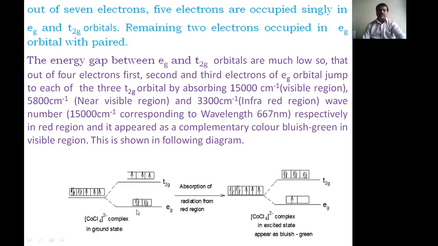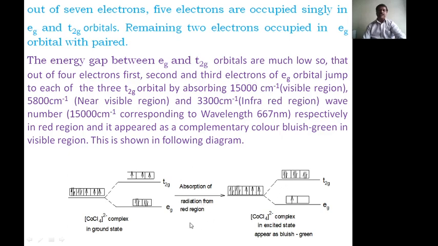And last, there is one more with still somewhat more energy, having a visible region, and that is nothing but 15,000 per centimeter. These are the 3 jump possibilities, but we are calculating only the visible region, which belongs to 15,000 per centimeter.